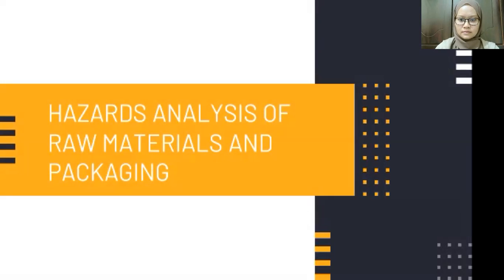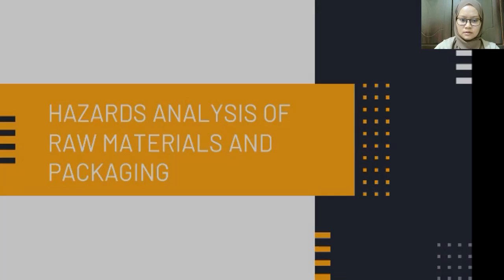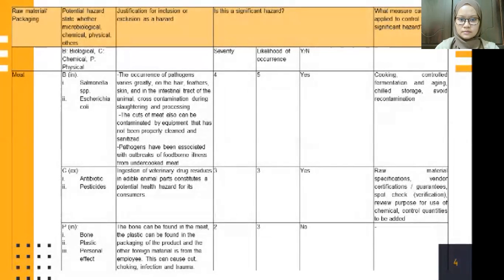And I will present the hazard analysis of materials and packaging. Okay, for the first raw material, which is meat, the potential hazard is divided into three: biological, chemical, and physical.